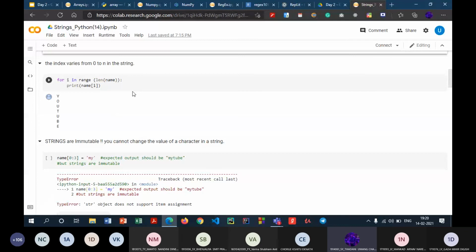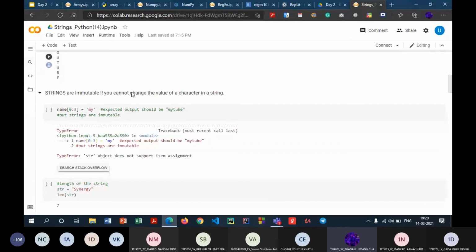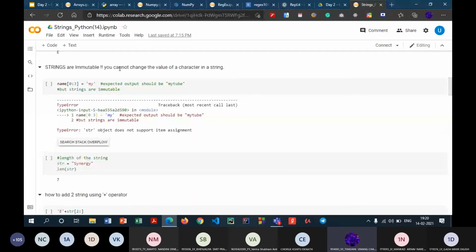Okay. Now, strings are immutable. You cannot change the value of a character in the string. Yesterday I explained what mutable and immutable types are. Mutable types are those which you can modify, and immutable types are those which you cannot modify. That is, once you have declared that particular variable, you cannot modify its value.